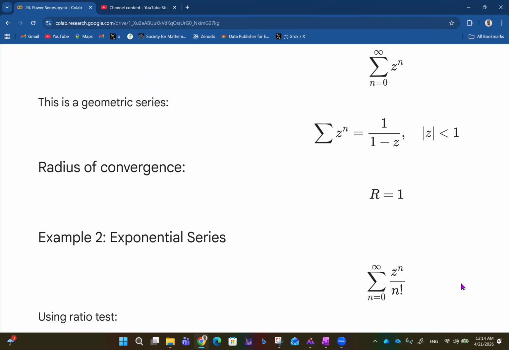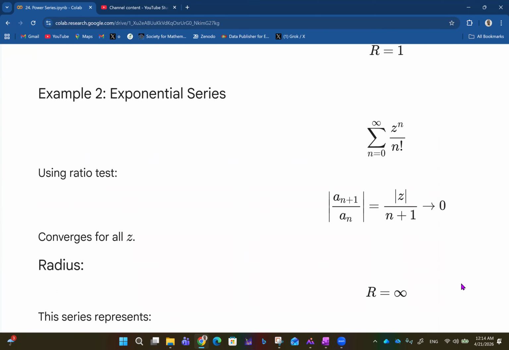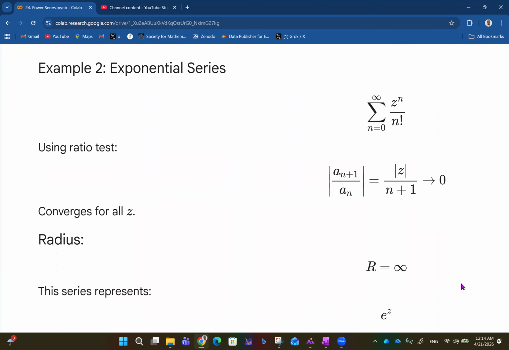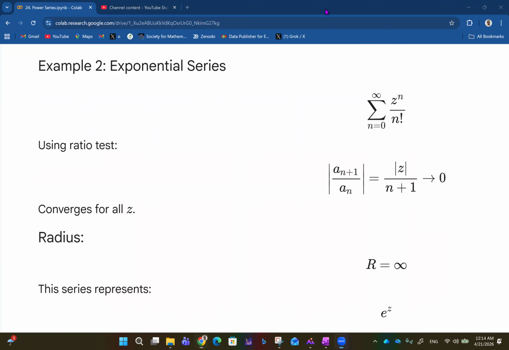Okay, so we then have the exponential series. I have considered the geometric series. For the exponential series, right, we have summation from n equals 0 to infinity of z raised to n over n factorial. So if you use the ratio test, here a_n is 1 over n factorial, right? So absolute value of a_{n+1} over a_n is actually absolute value of z over n plus 1, which goes to 0 as n approaches infinity. So convergence happens for all z. And the radius in this case is R, which is equal to infinity. This series represents e raised to power z.